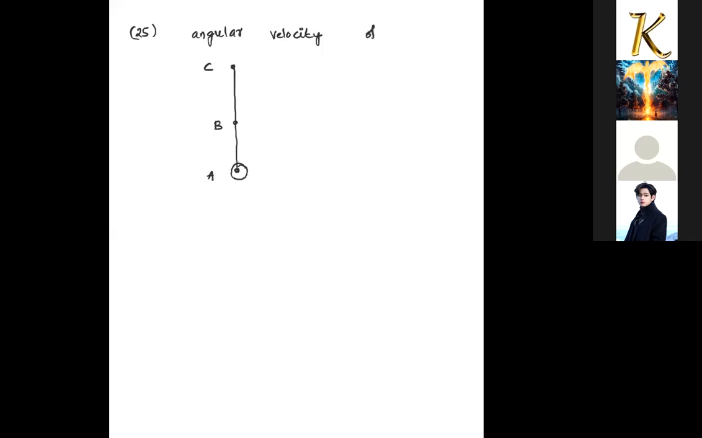Angular velocity of any point on the rigid body is the same with respect to any other point on the rigid body. So this is the logic here. Both will have the same angular velocities. With respect to A, B, and with respect to A, C, the angular velocities are the same. The angular velocity of B with respect to A equals that of C with respect to A, or of any other particle with respect to A. With this logic, we try to answer this question.